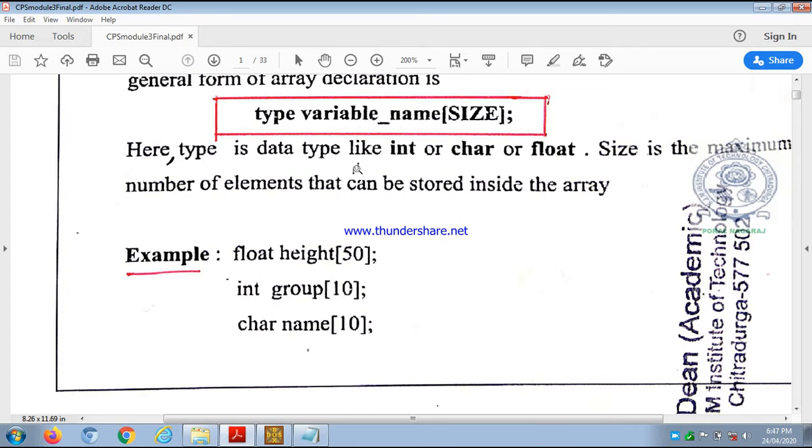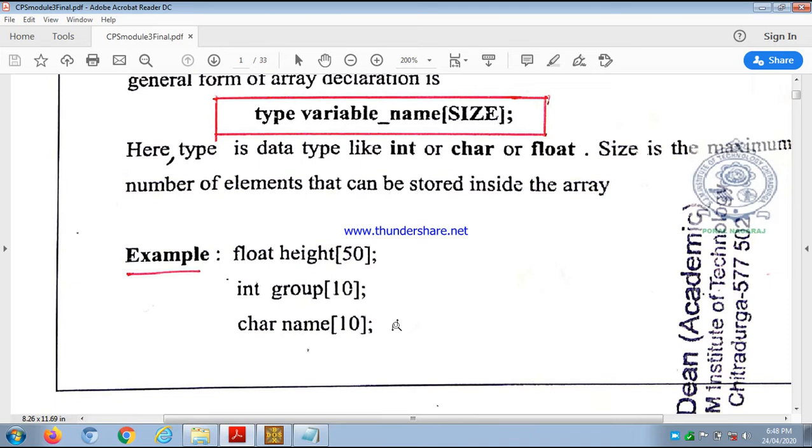Like that, see: int group[10]; semicolon. So the data type is int, the array name is group, and within square brackets we have written 10, terminated by a semicolon. Here group is the name of the array, and 10 is the size of the array, that is the number of elements. So 10 locations are reserved, and all the elements of array group are of data type int. Here see the third one: char name[10]; semicolon. Here name is the array name, which contains size 10 within square brackets, meaning the name array contains 10 elements. So what is the data type of each element? Character type, char, terminated by a semicolon.